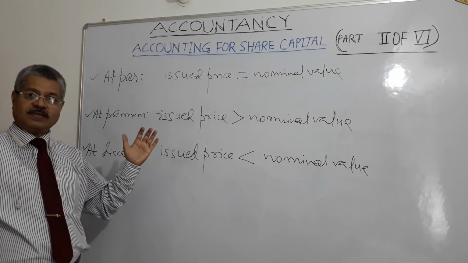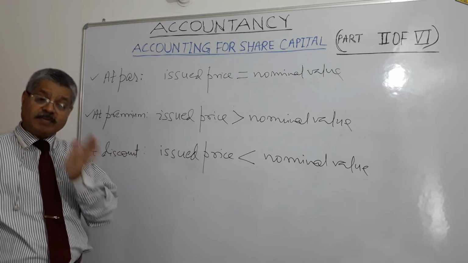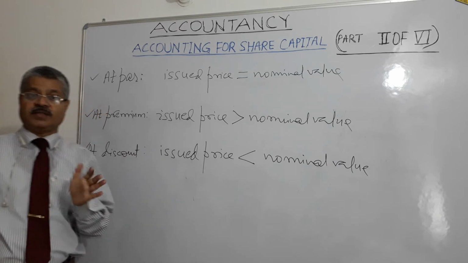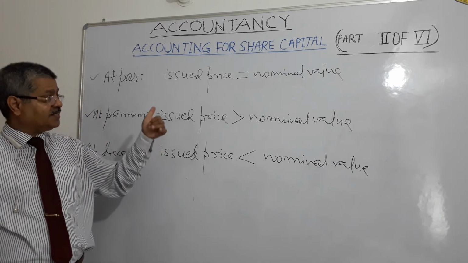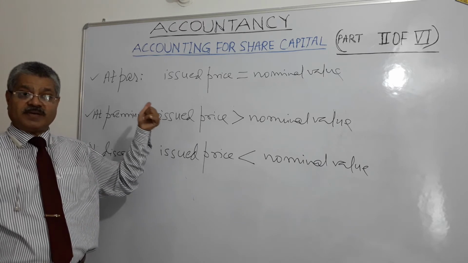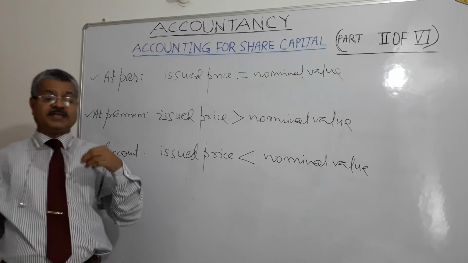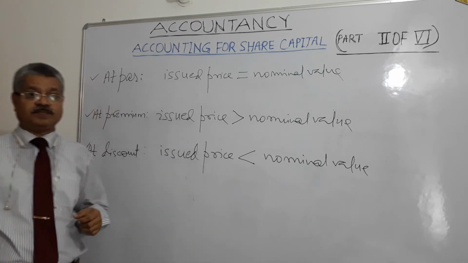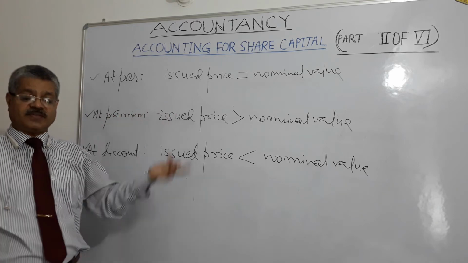And this corporate legal entity is distinct from its members, means shareholders. They are different, they are separate, they are not the same. Since it is an artificial person, it cannot sign like me and you. So it needs a common seal. So every company has a common seal for affixation of its signature.